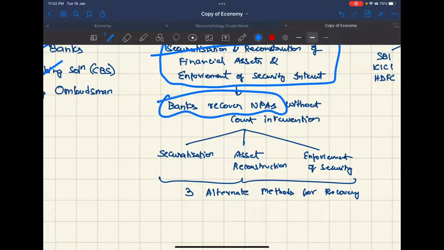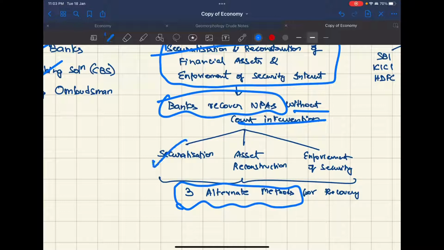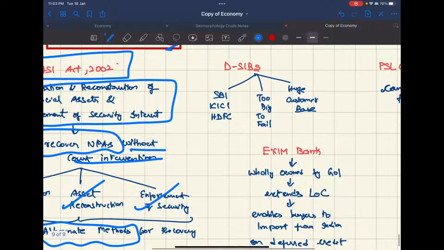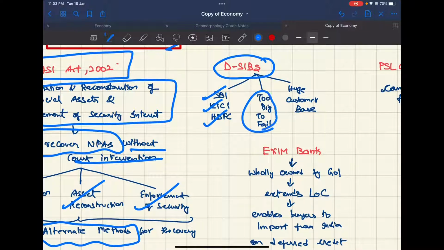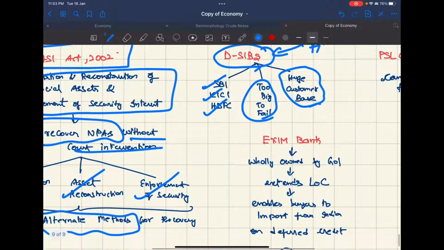Banks can recover NPAs without court interference through three alternate methods: securitization, asset reconstruction, and enforcement of security. D-SIBs are domestically systemically important banks. For example, only three are there: SBI, ICICI, and HDFC. These are too big to fail. They have a huge customer base. So if these banks fail, the entire finance and monetary system of the country will fail.